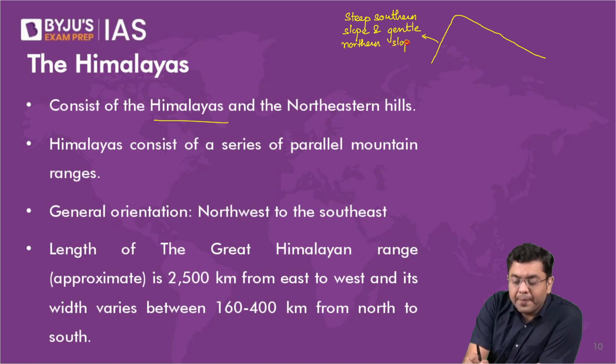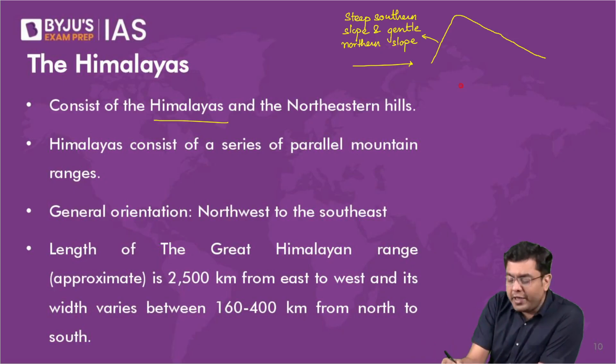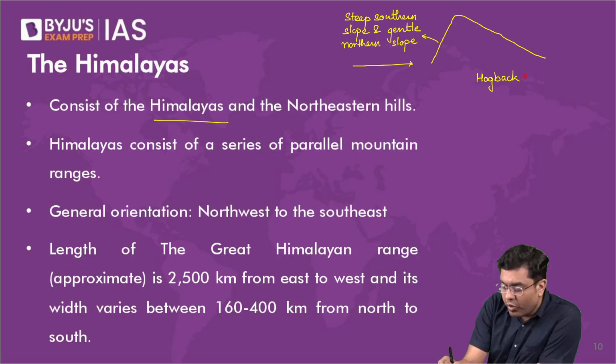This is why? Because it is the Indian plate which continues to push. So this kind of unique topography is referred to as the hogback topography. Hogback topography.